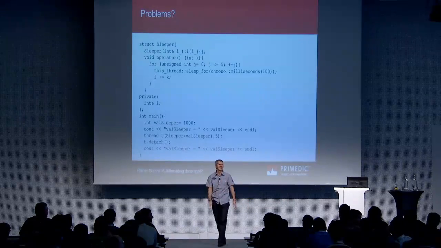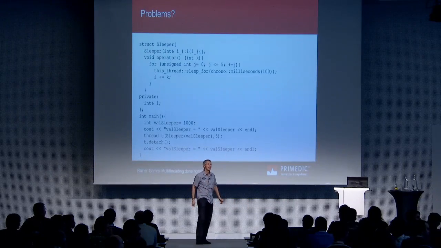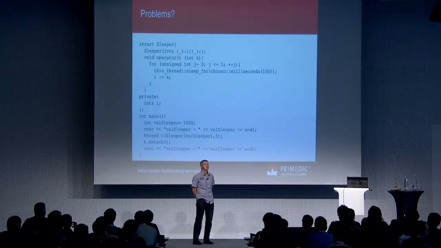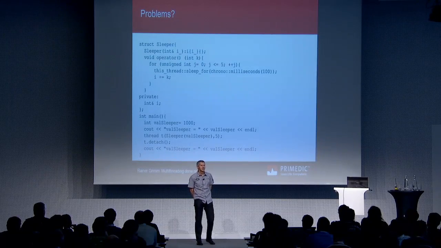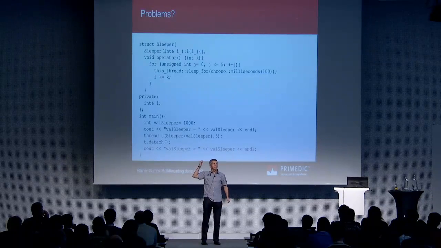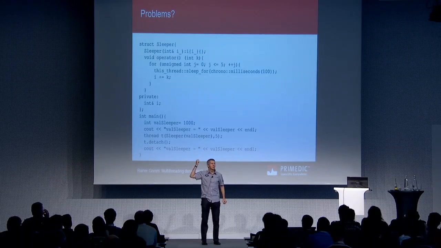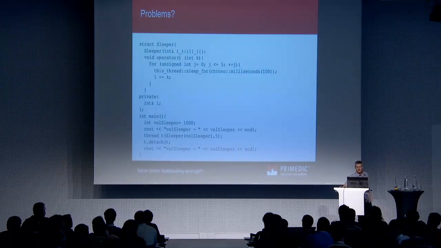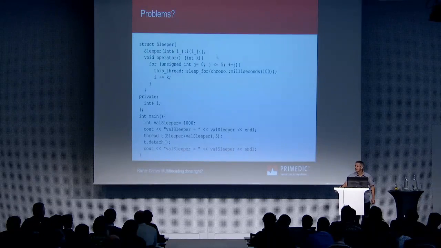Good. Multiple things. First of all, you detach instead of join, and then you have a data race on the reference of e. It should be an atomic or something. That's the point. But what's the key point here is what should be the value of wall sleeper here? If you can calculate 6 times 5, it should be 1030. 6 times 5 added to 1000 is 1030.